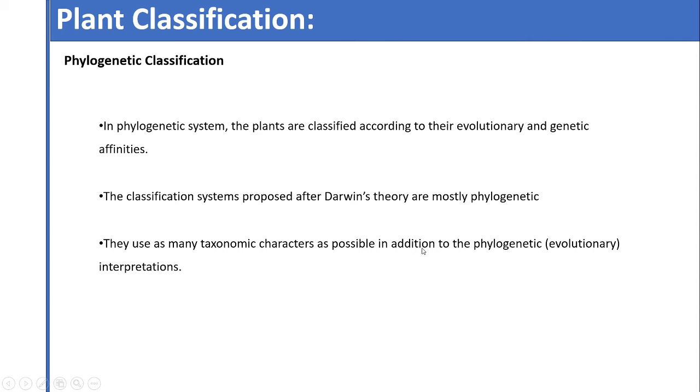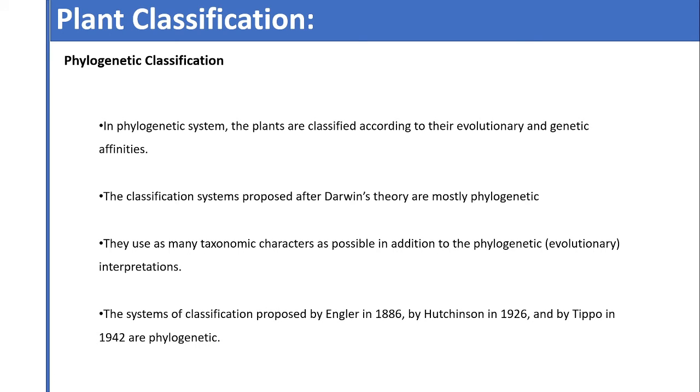classification of the plant. The systems of classification proposed by Engler in 1886, by Hutchinson in 1926, and by Tippo in 1942 are phylogenetic systems of classification.